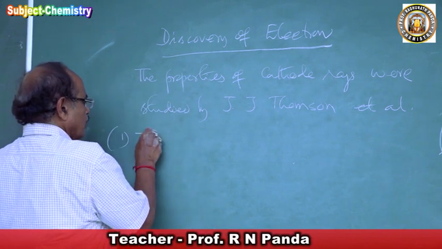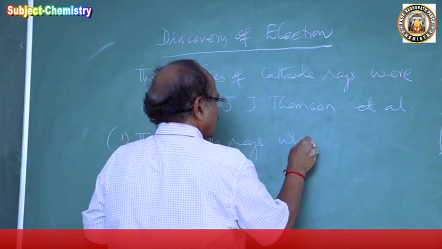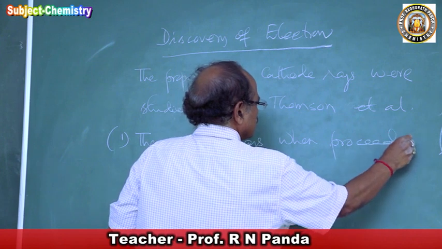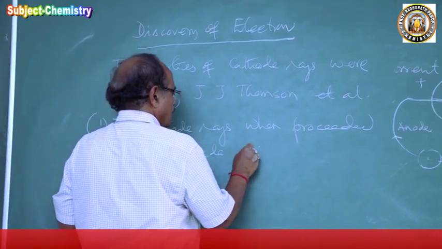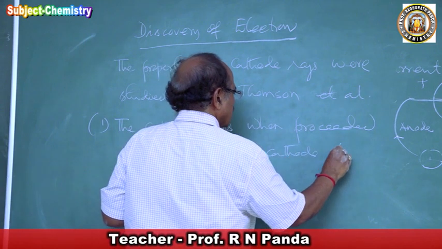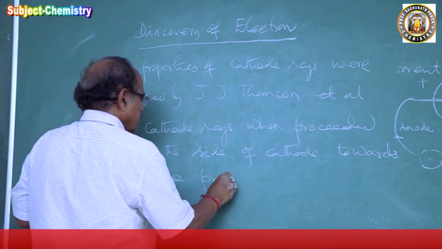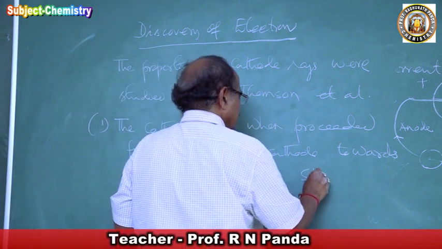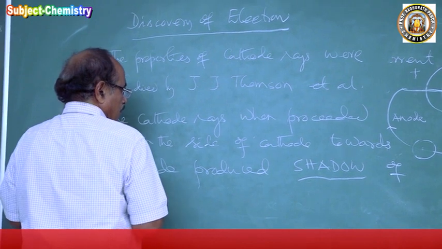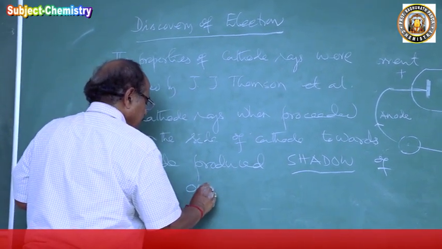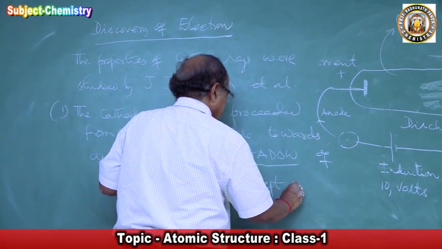Now, one: the cathode rays, when proceeding from the side of cathode towards anode, produced a shadow of an opaque object kept on their path.